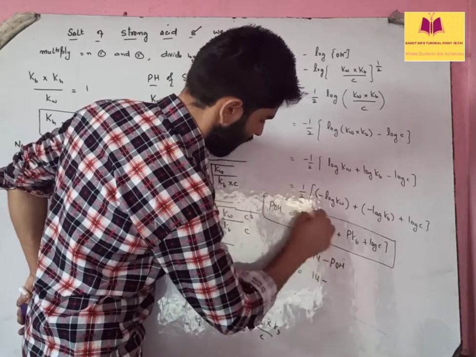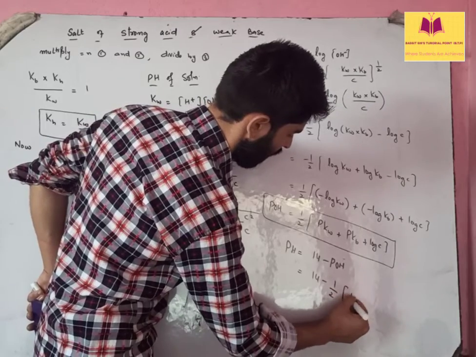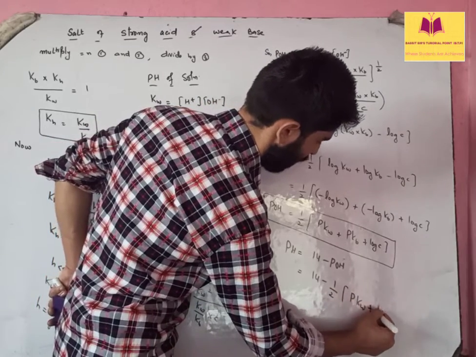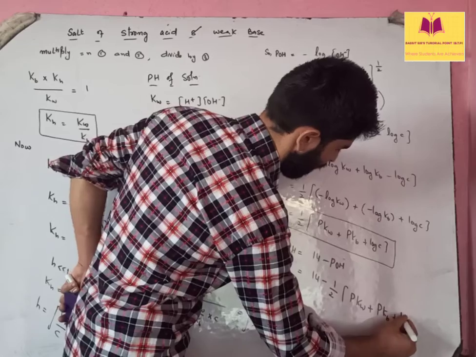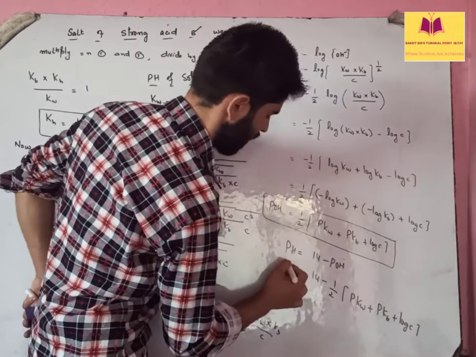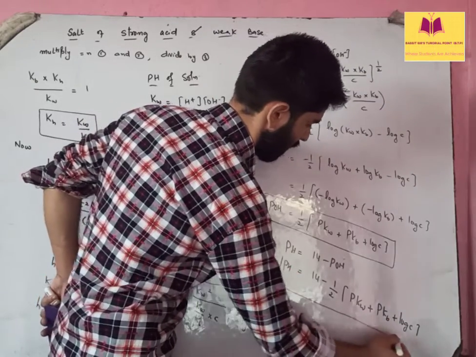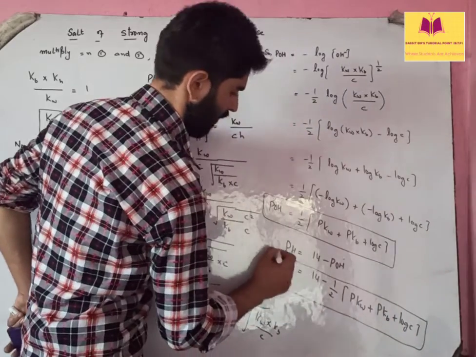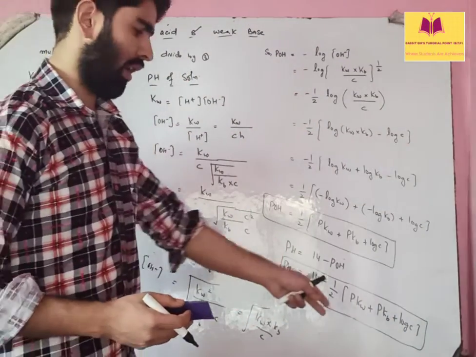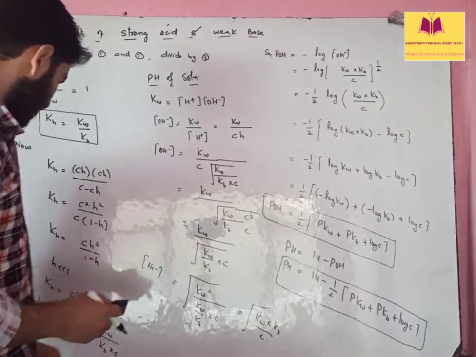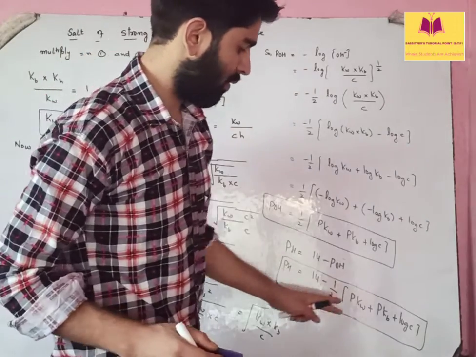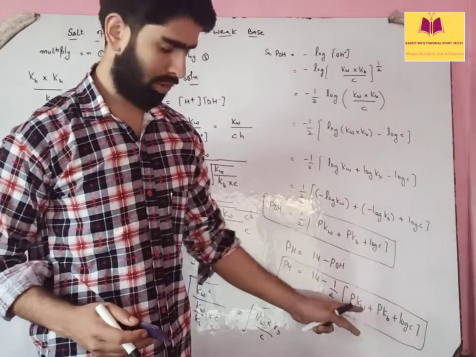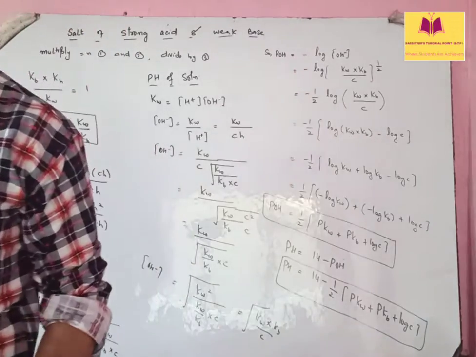That is 14 minus 1 by 2, pKw plus pKb plus log of C. This one is the final solution. Then you can simultaneously calculate the case of pure water at 298 Kelvin. You can calculate that case also.